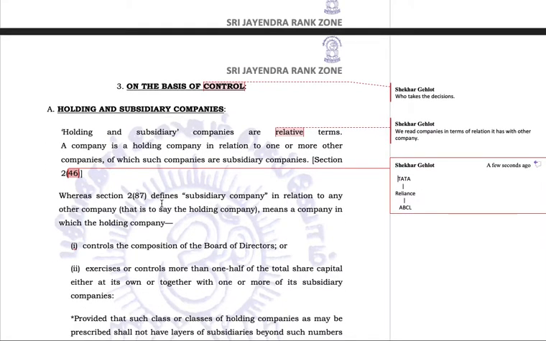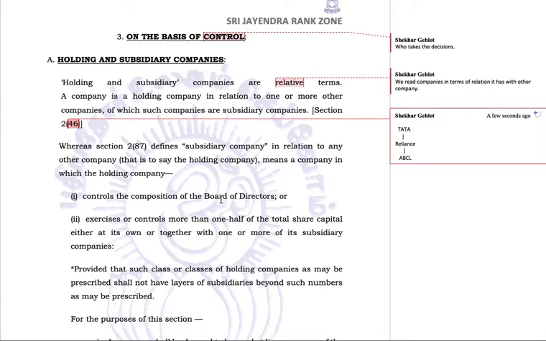Whereas section 2(87) defines subsidiary company in relation to any other company, that is to say holding company, as a company in which the holding company controls the composition of the board of directors. Now we are discussing what kind of control we are discussing here. A subsidiary company in relation to any other company, any other company means holding company.